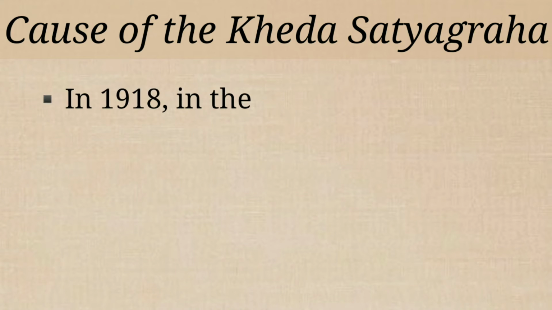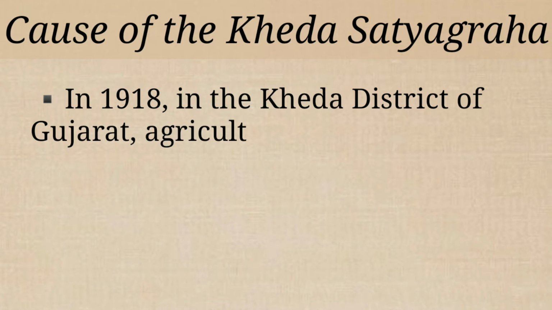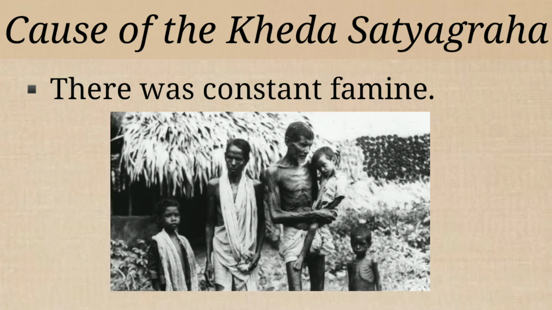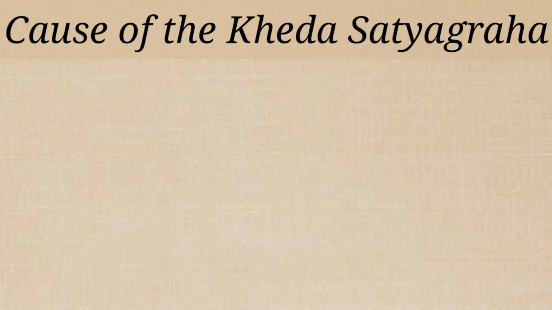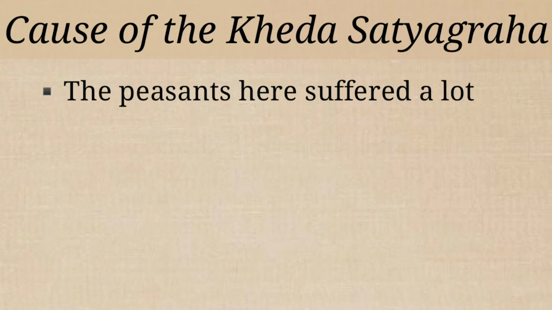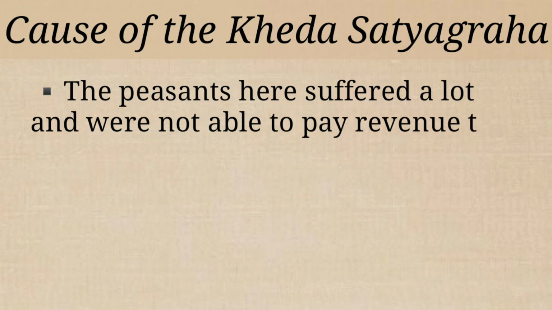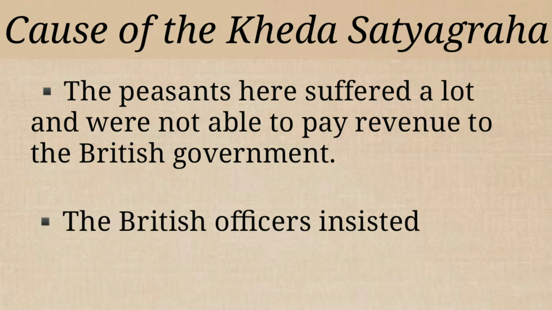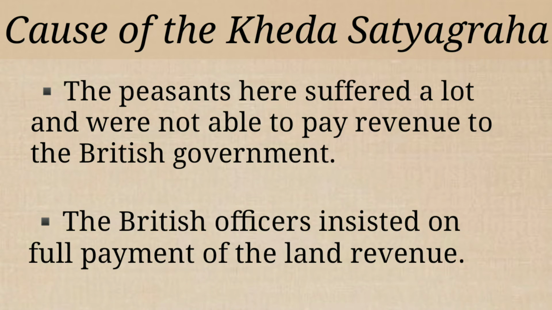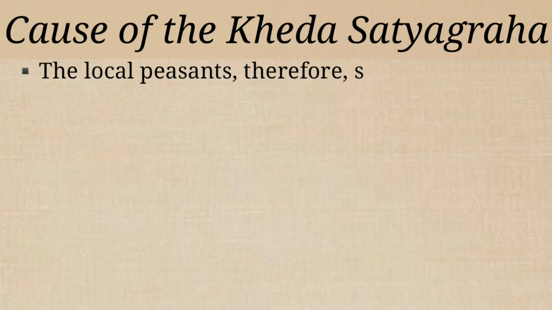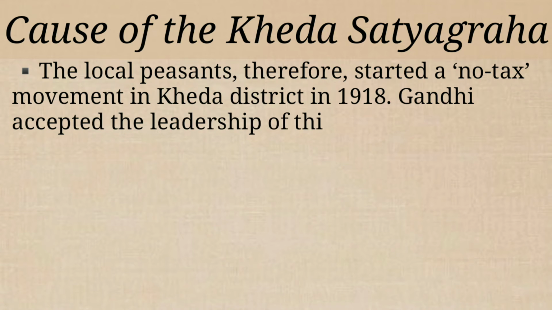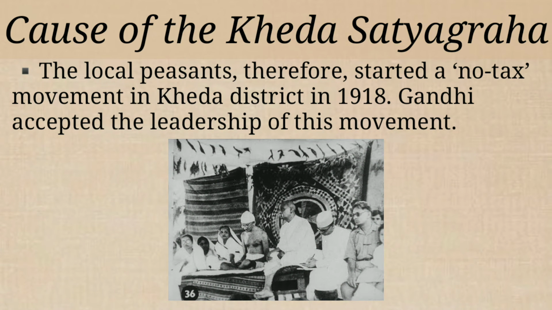Children, in the year 1918, in the Kheda district of Gujarat, agriculture failed and there was constant famine. Famine means scarcity of food. Now children, the peasants here suffered a lot and were not able to pay the revenue to the British government. In spite of the miserable condition of the peasants, the British officers insisted on full payment of the land revenue. Therefore, the local peasants gathered together and started a no-tax movement in the Kheda district under the leadership of Gandhiji.